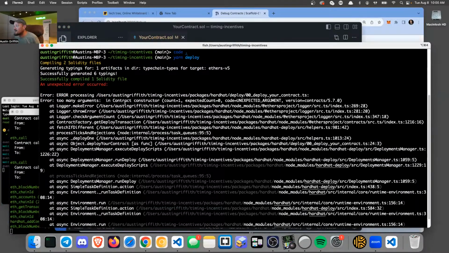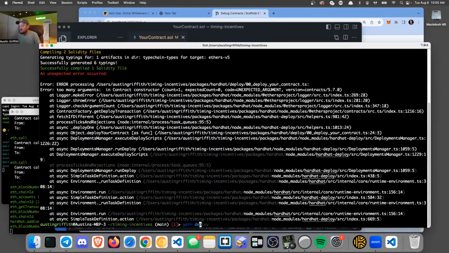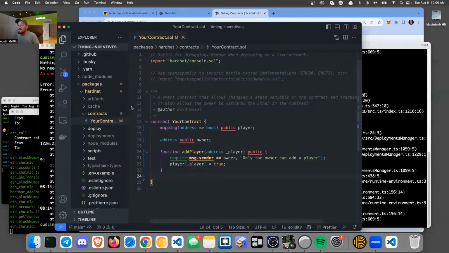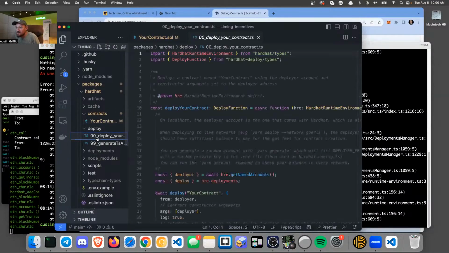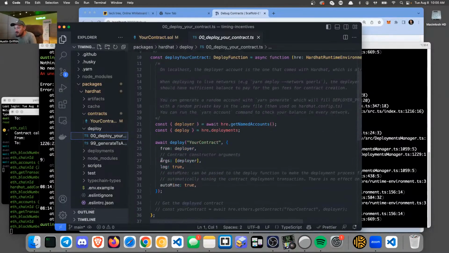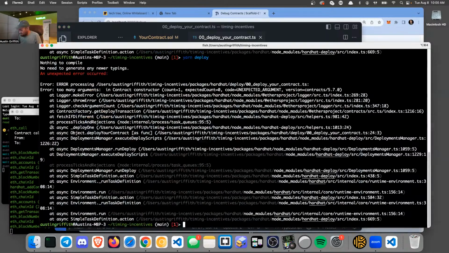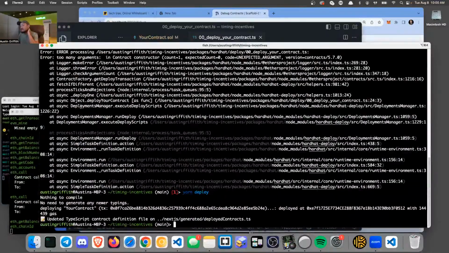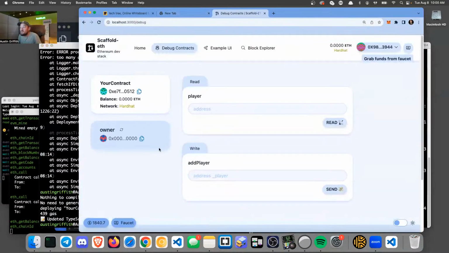So keeping track of... you know what? I bet in this deployment there is an argument, and we don't want any args here. That's kind of a mean message to get, but I think that's what it is. Yep. Okay, cool. So we've deployed our contract and now we can go play with it, right?